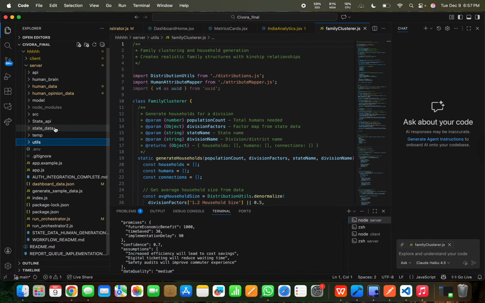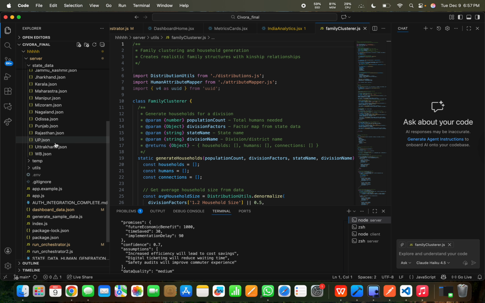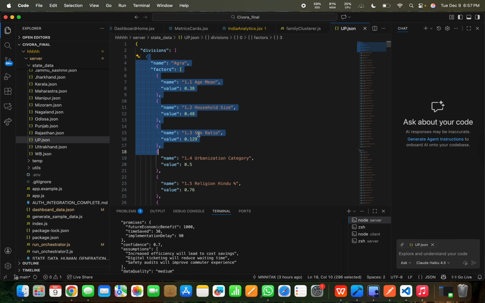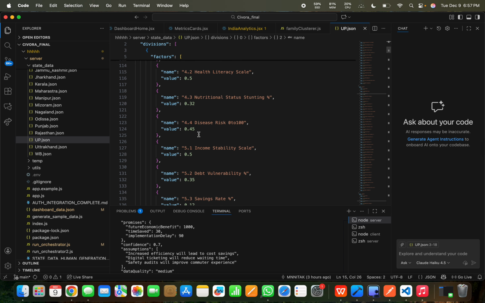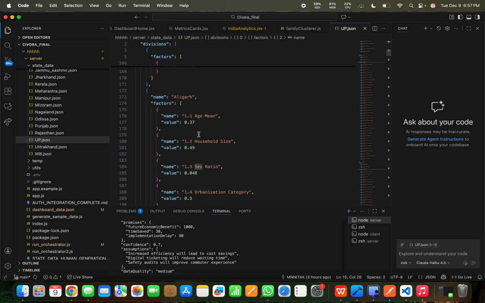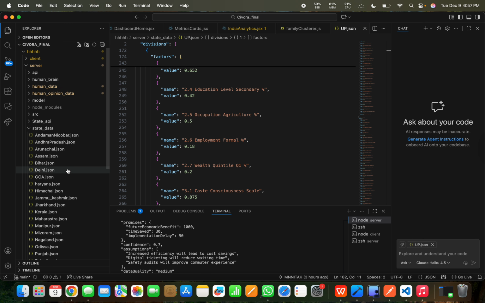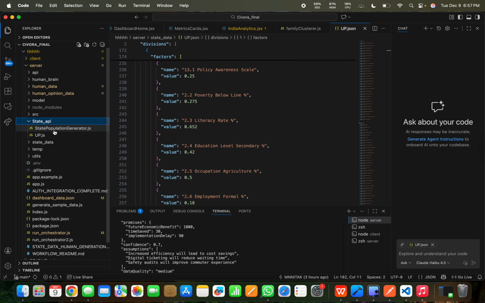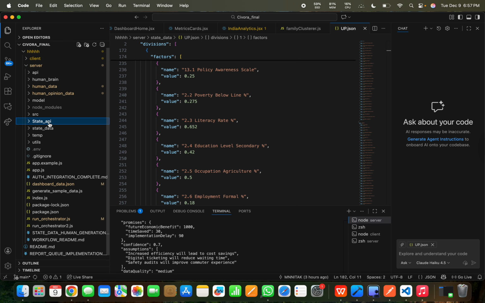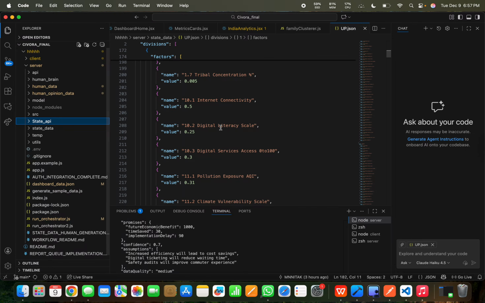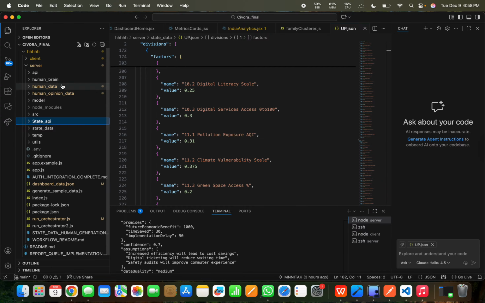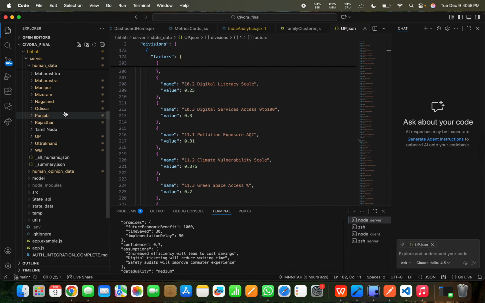So if we see the state data which we have used, let's go to UP JSON. Our data looks something like this, for Agra. We have distributed the data across each and every division of India, like Aligarh, etc. Similarly for other states as well. And we use this state population generator for distributing the population. After we arrange this, our humans were built, and their data looks something like this.